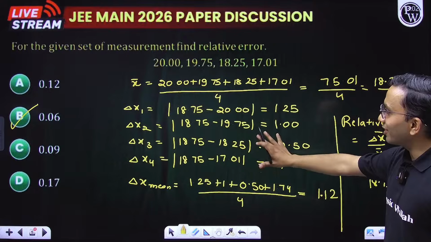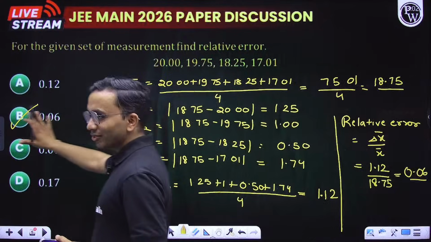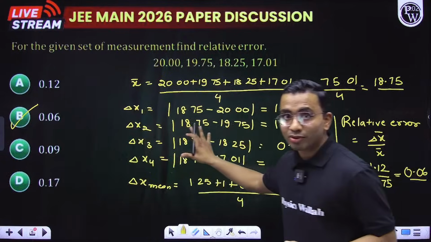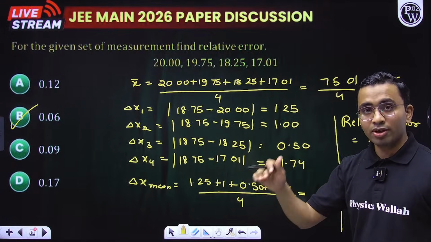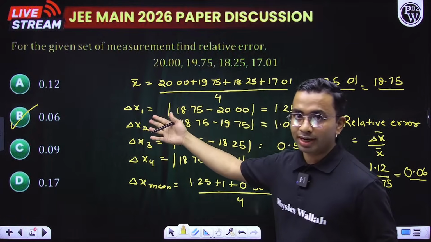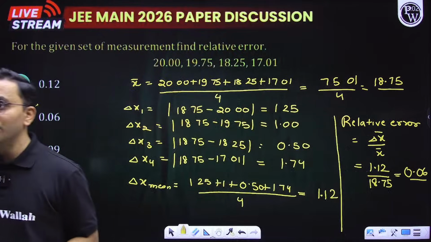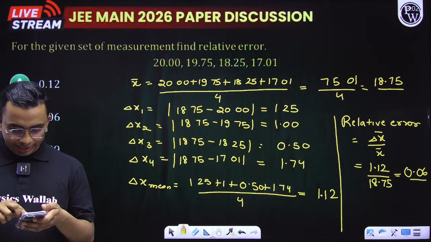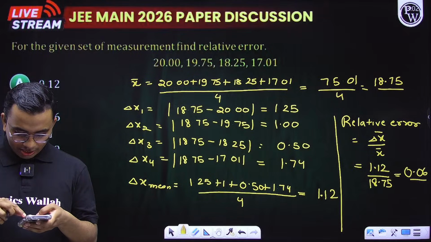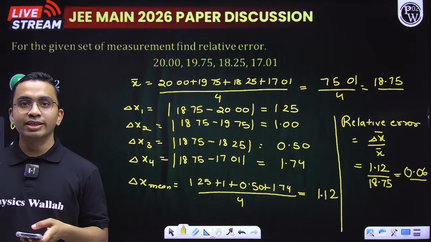Okay, so you got this. This comes out to be 0.06. This had lengthy calculations. If I would have this question, I would skip that question for now. I will attempt this question at the end, because this is a simple but lengthy question. Okay, so I think now Gaurav sir would be ready. Let us see. Okay, so Gaurav sir, it's over to you.